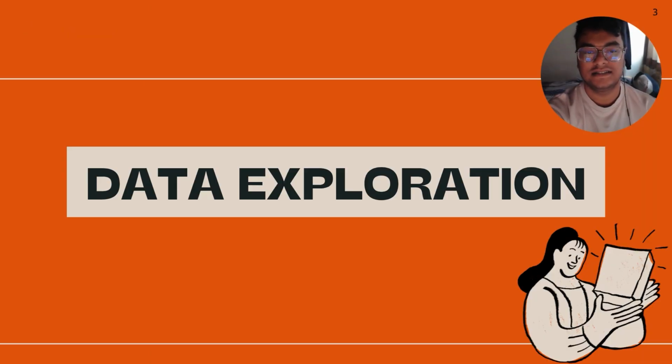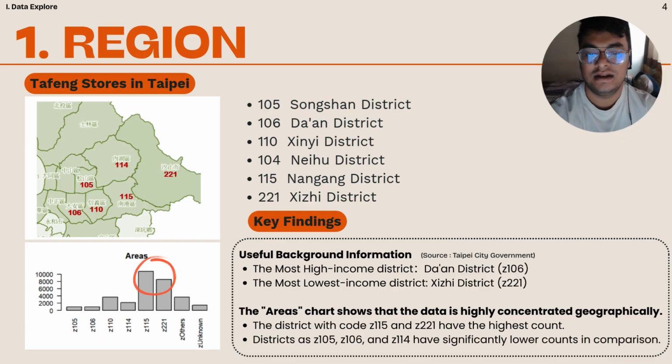So, first, let's start with the data exploration. We found that our dataset includes information about the farm stores in different districts of Taipei, along with customer demographics, purchase behavior, and product categories. The goal at this stage was to understand how the data is distributed geographically and demographically before diving deeper into the analysis. By doing this, we wanted to identify any early patterns or irregularities that could later explain performance differences across districts and age groups.